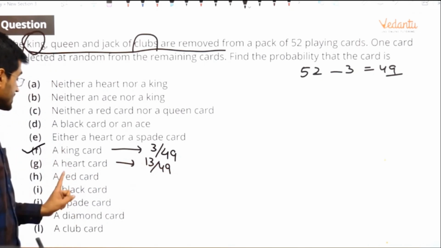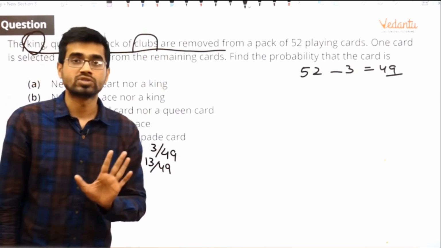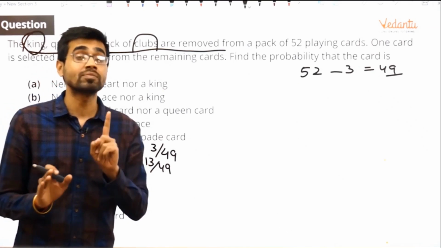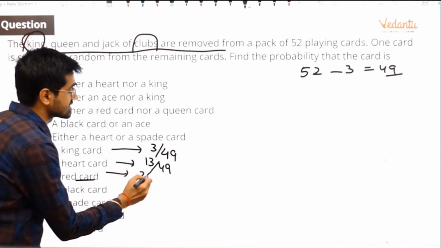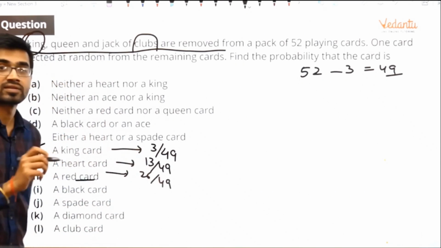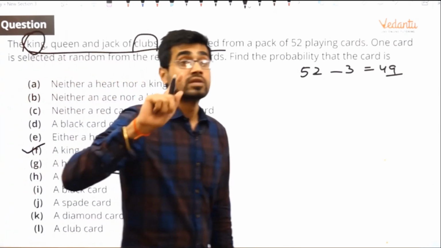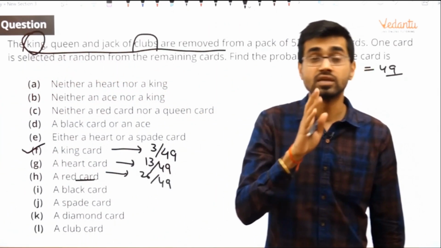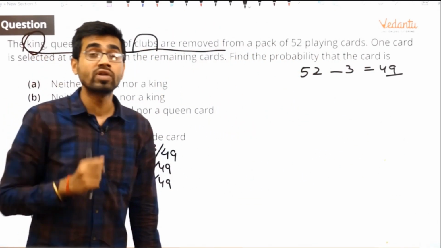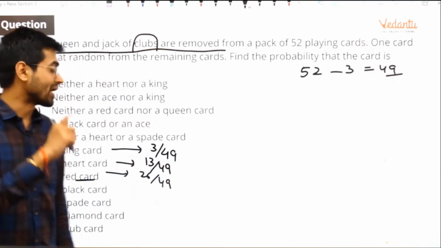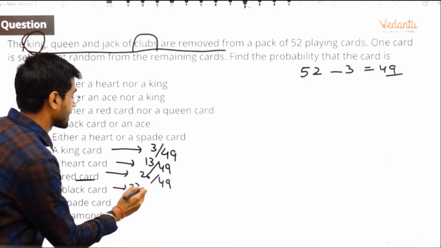Fine. Let us do the next one. A red card. Is a club a red card? No. So how many red cards, I told you in the beginning? 26. Yes. So it is 26 by 49. Now take up the next, a black card. Here is the trick. You have 26 black cards, and out of those, 3 cards of clubs were removed. So how many are left? 23 cards. 26 minus 3. 23 black cards are there.